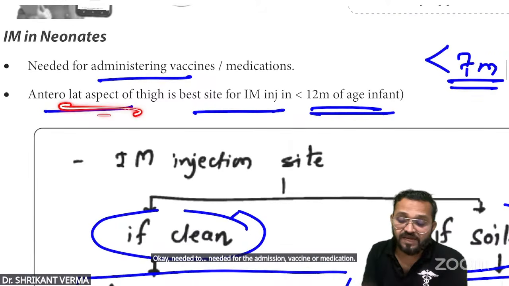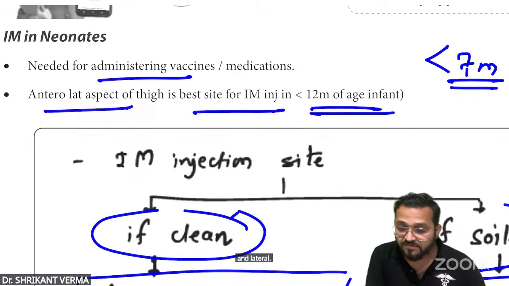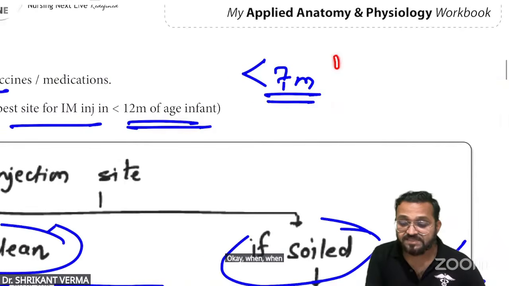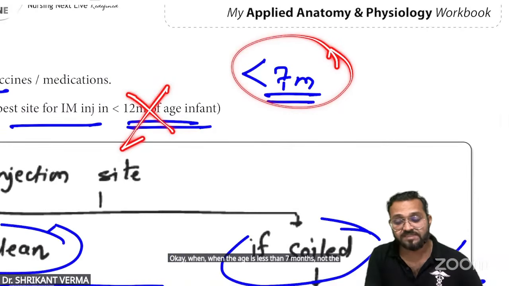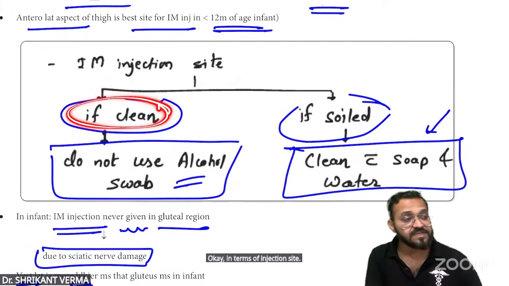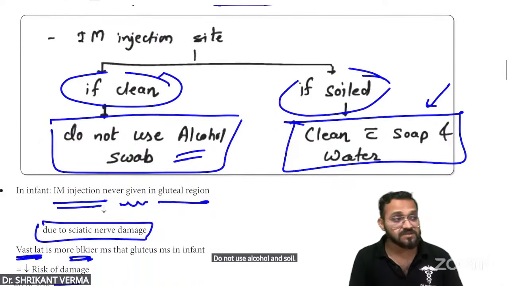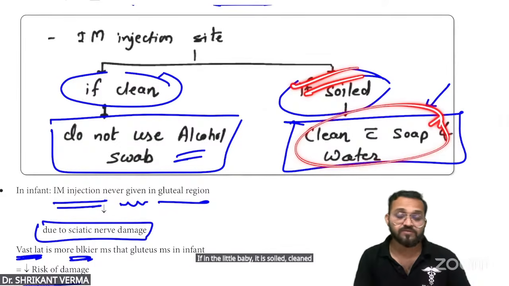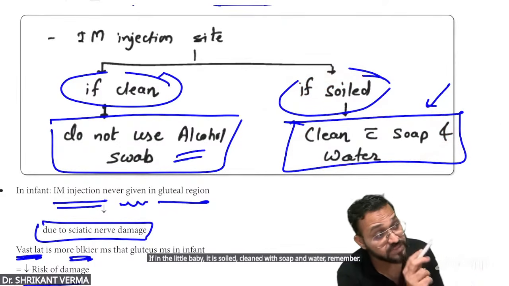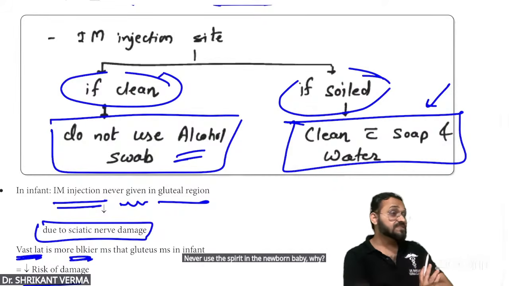Where will you give it? The anterolateral aspect of the thigh. This is the front of the thigh, anterior and lateral. When the age is less than 7 months, not 12 months, less than 7 months, if the injection site is clean, do not use an alcohol swab. If in a little baby it is soiled, clean with soap and water. Remember, never use spirit in a newborn baby. Why? Their skin is very sensitive.